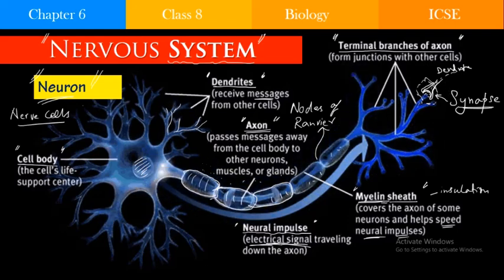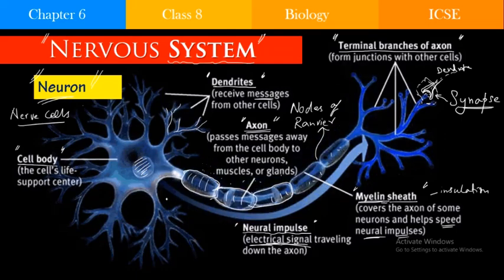So in this way, there are different aspects to the structure of the neuron. Now, what are the different types of neurons? In the human body there are billions of nerve cells, in the brain and in the spinal cord, and from the spinal cord going to the different parts of the body.